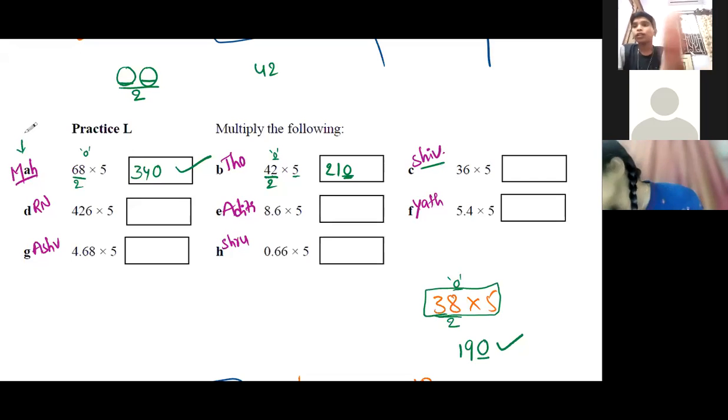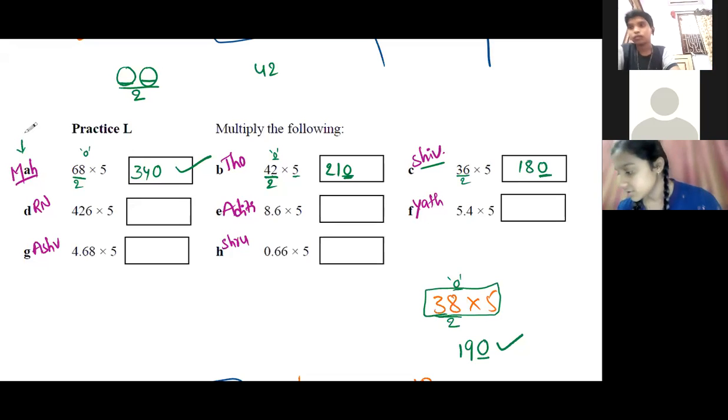Sir, 36 divided by 2 is equal to 18. The remainder is 0, so 180. That's all. The last digit will be 0. If the remainder is 0, the last digit will be 0. Then, Ritvik.